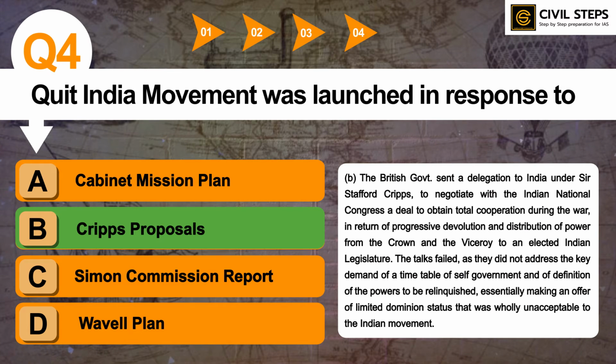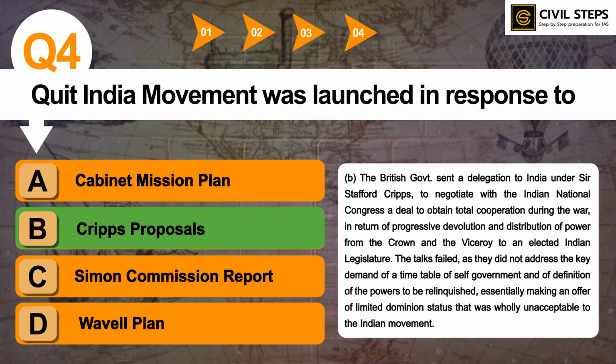The British government sent a delegation to India under Sir Stafford Cripps to negotiate with the Indian National Congress a deal to obtain total cooperation during the war in return of progressive devolution and distribution of power from the Crown and the Viceroy to an elected Indian legislature.